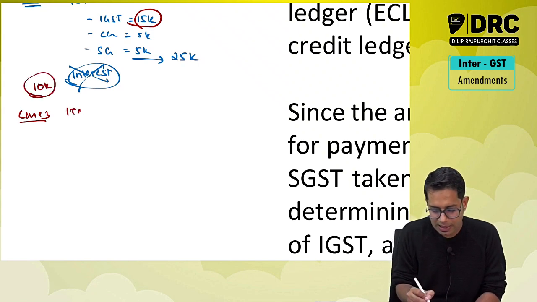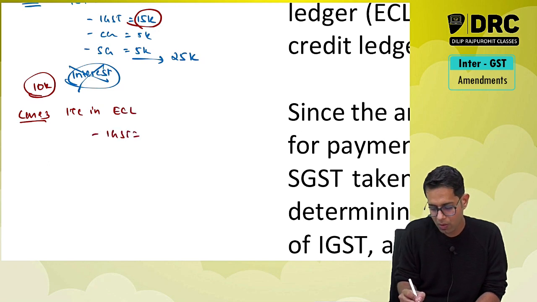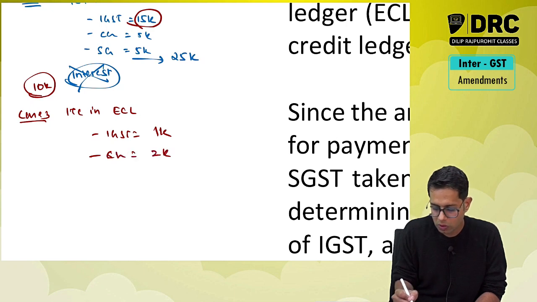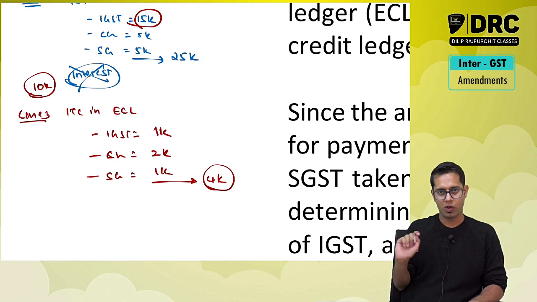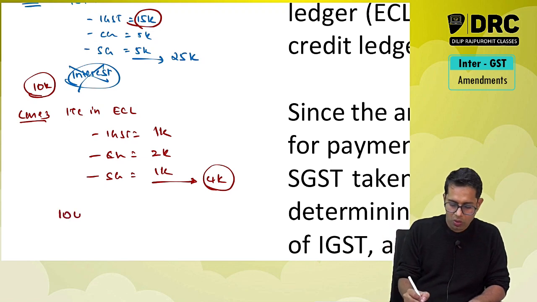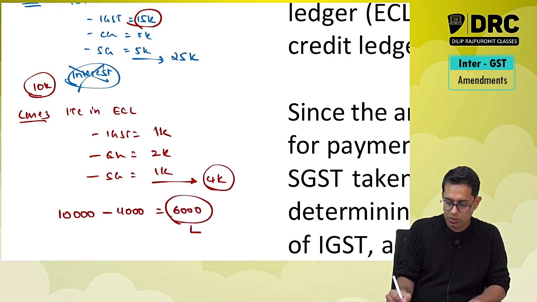Now the amount of ITC in my electronic credit ledger: IGST I have 1,000 rupees, CGST I have 2,000 rupees, and SGST I have 1,000 rupees. So what is the total credit which I have? 4,000 rupees. Now there is a shortfall. So 10,000 is wrongly claimed by me, 4,000 is what is available. Wrongly claimed by me is 6,000 rupees. On this I will have to pay interest.